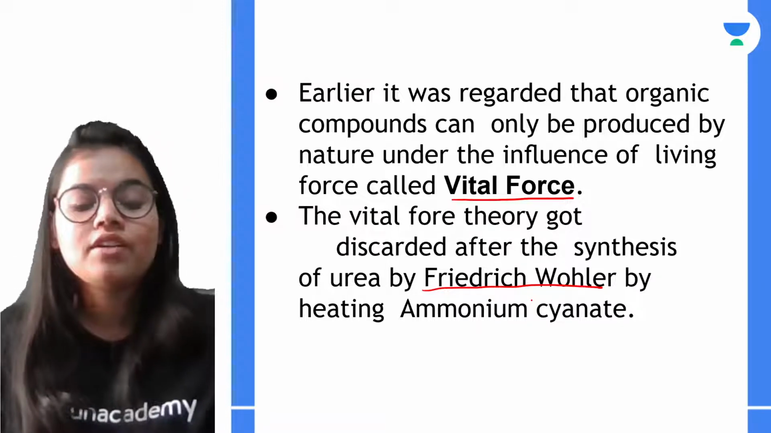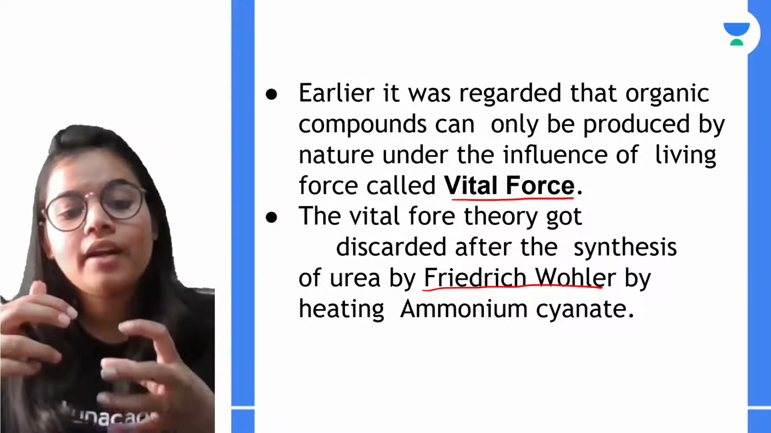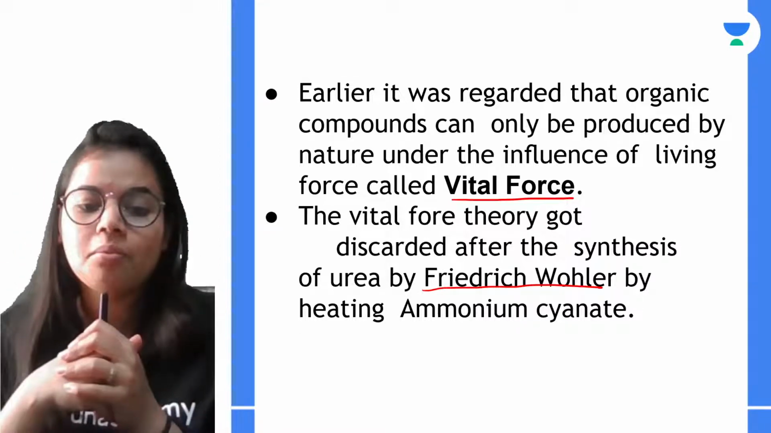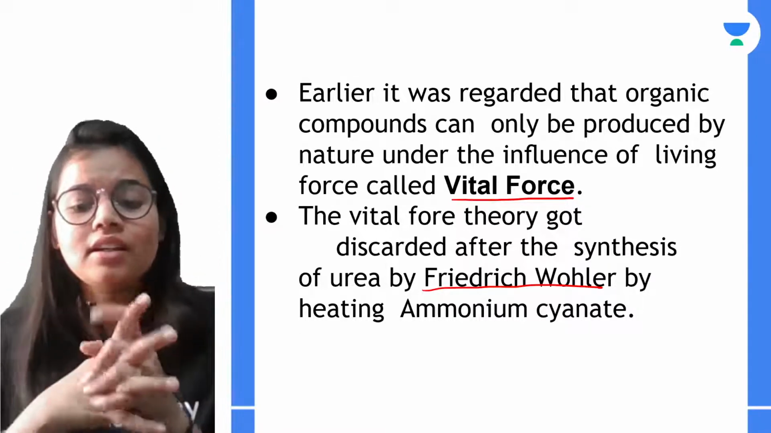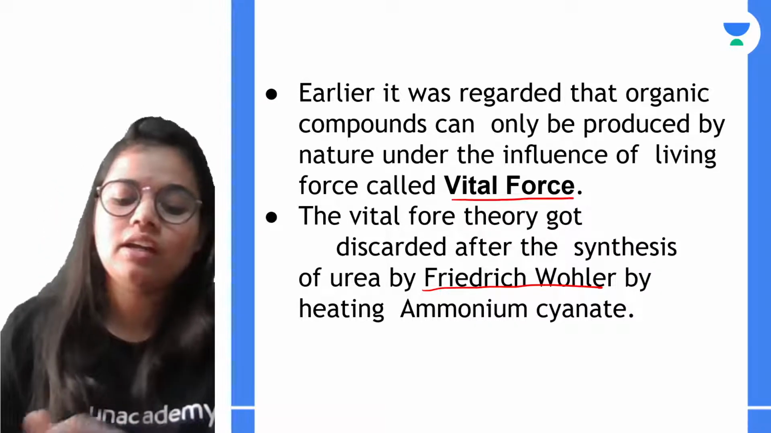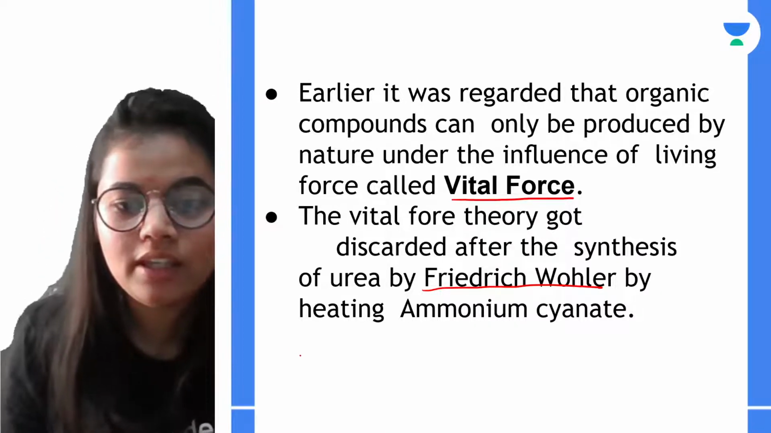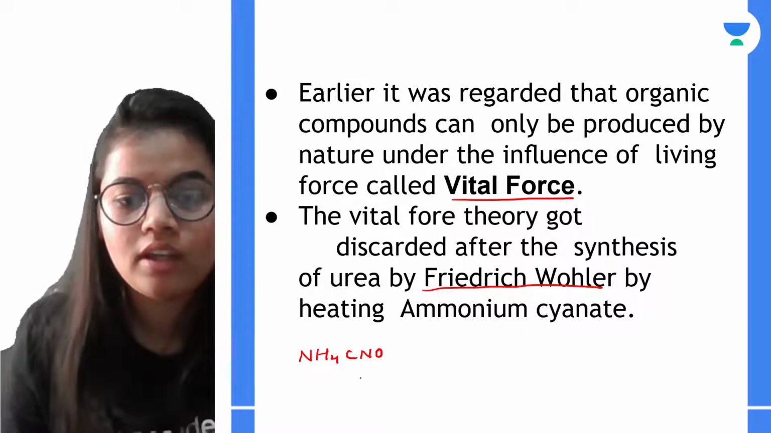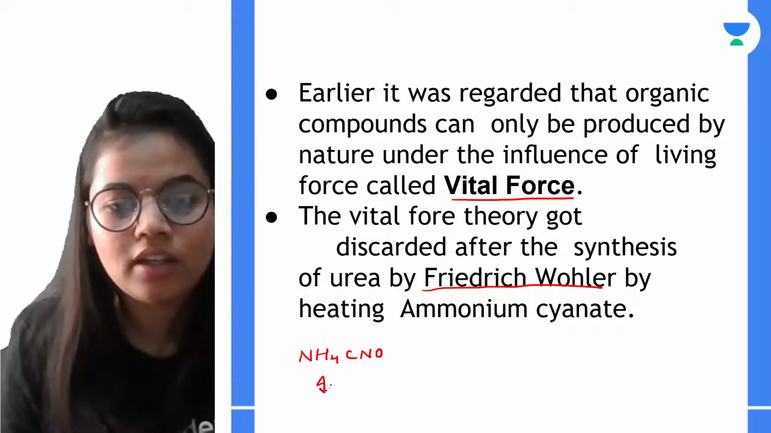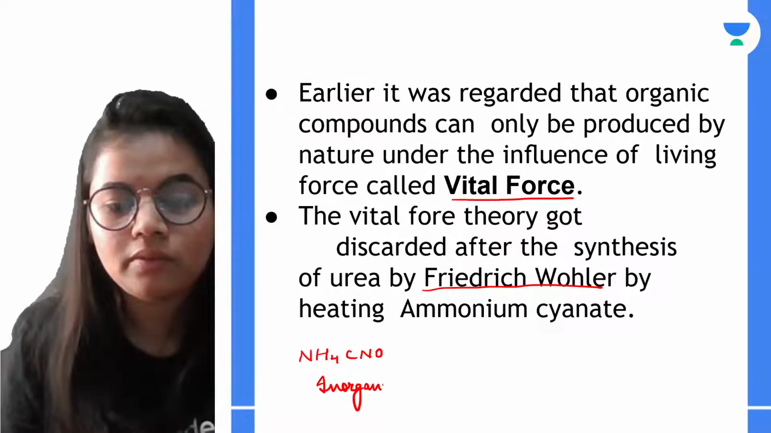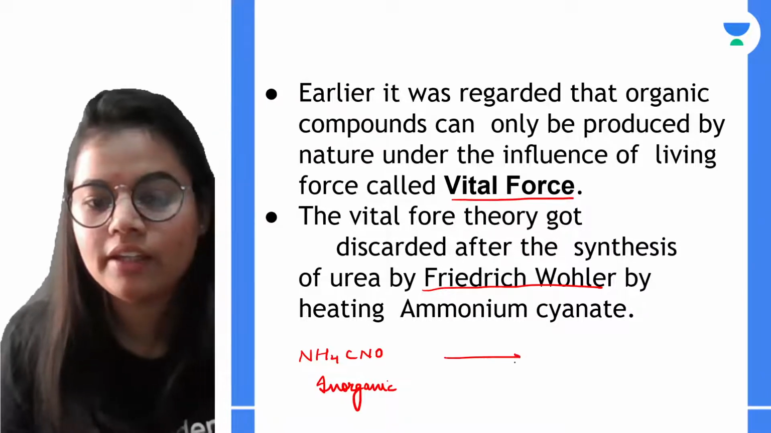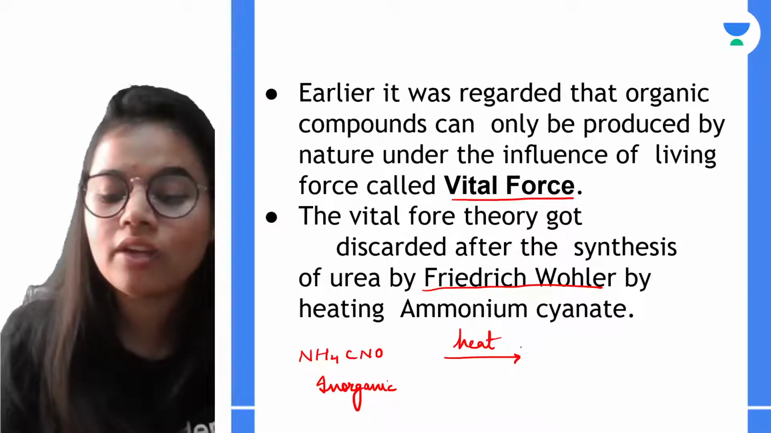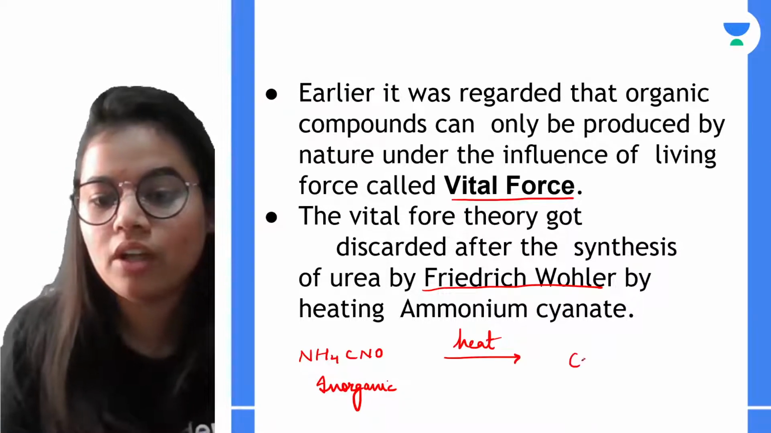Now what did Friedrich Wöhler do? He prepared an organic compound from an inorganic compound. So basically, what did Friedrich Wöhler do? He took ammonium cyanate, that is NH4CNO. This is an inorganic compound, and he heated it. When he heated it, we got an organic compound, that is urea.